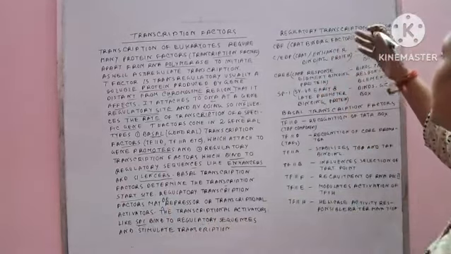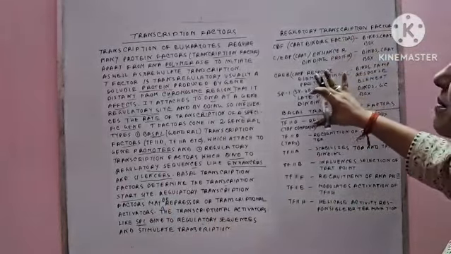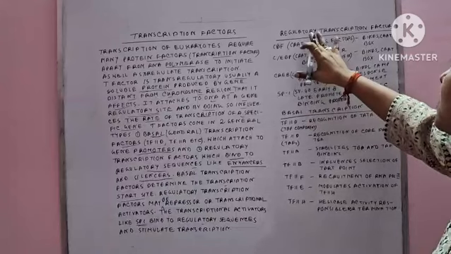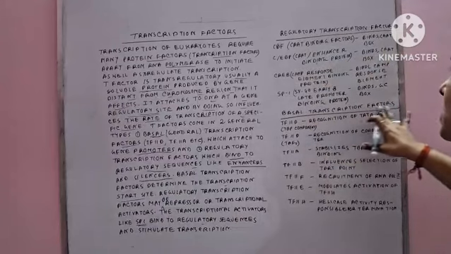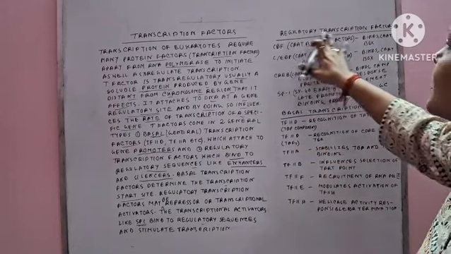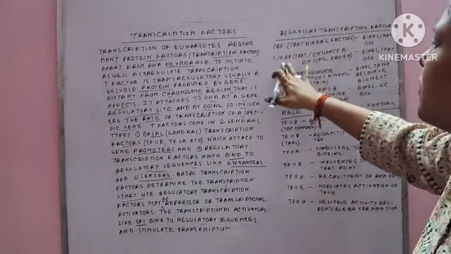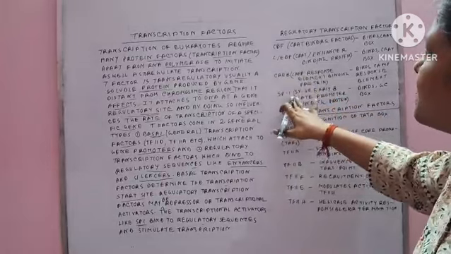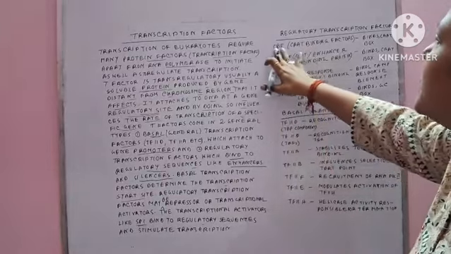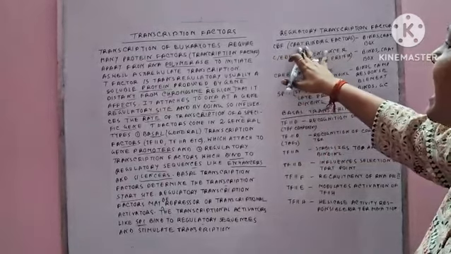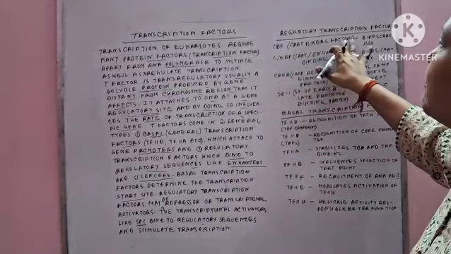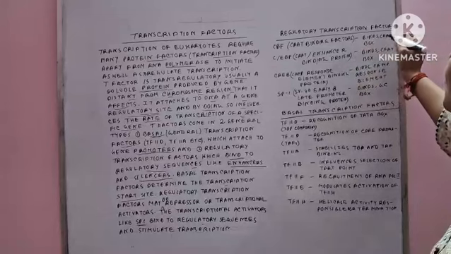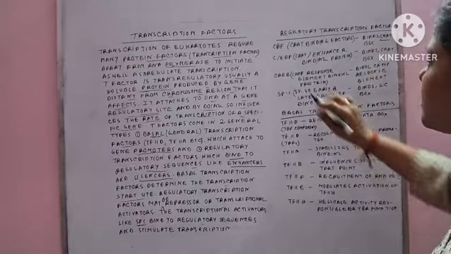Clear? So here is a list of some examples of regulatory transcription factors and the basal transcription factors. The regulatory transcription factors are CBF, C/EBP, CREB, SP1, etc. CBF means CAAT binding factor, and it binds to the CAAT box.